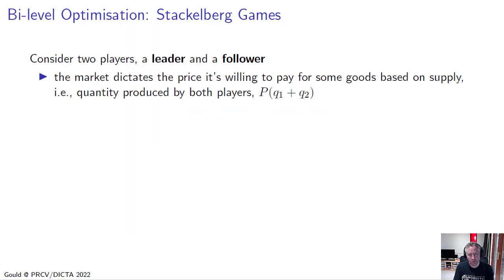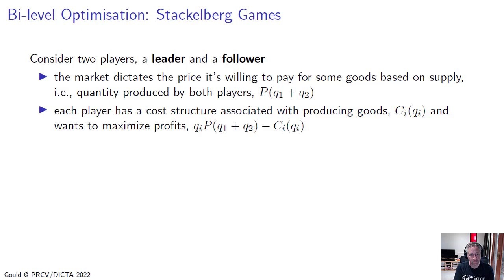So I'm now going to talk about differentiable optimization, and to do that I'm going to introduce this idea of bi-level optimization or Stackelberg games. So we consider two players, a leader and a follower, and they're producing goods in a market, and the market dictates the price it's willing to pay for the goods based on the supply, that is the amount of goods produced by the players, and that is some function P of Q1 plus Q2, which is the quantity of goods produced by the leader and the follower.